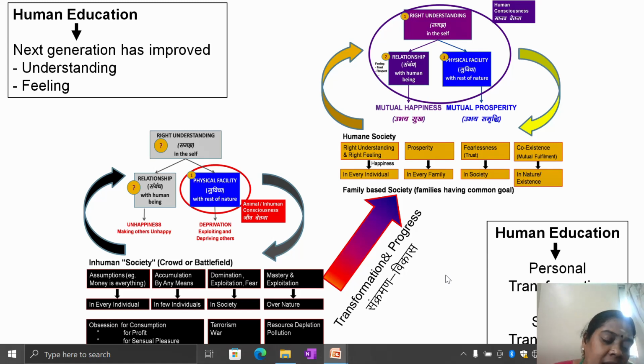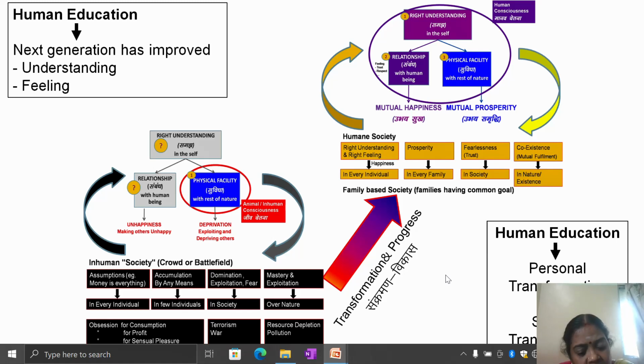The assumption that money is everything in the self is a wrong assumption we have in every individual. Accumulation by any means is what we have in a few individuals in the family. But in the misunderstanding that we have in the society, there is domination, exploitation, and fear. So that will lead to terrorism or war.